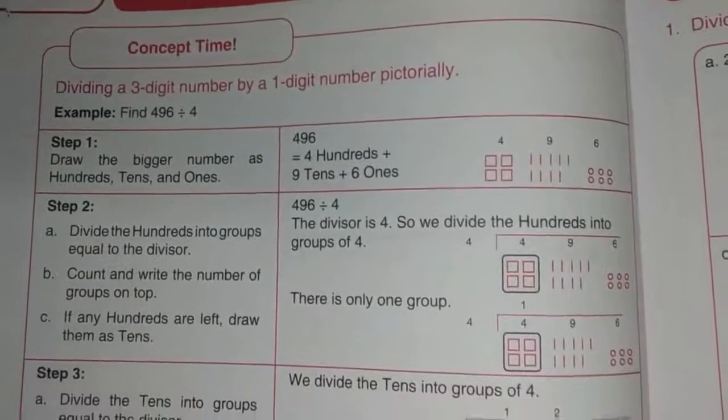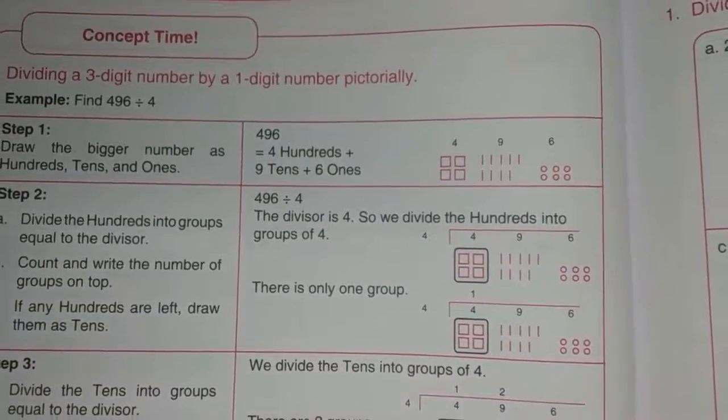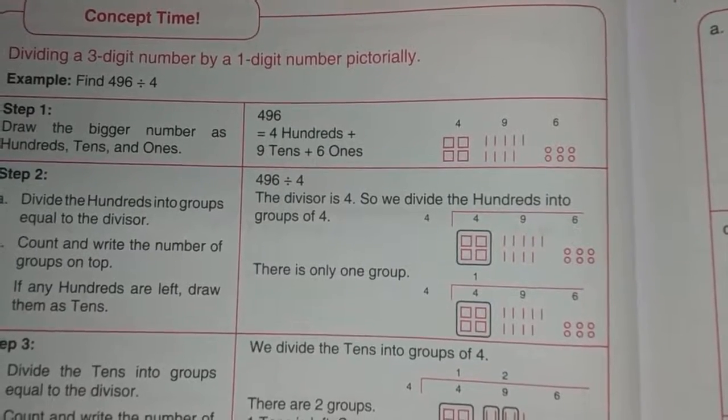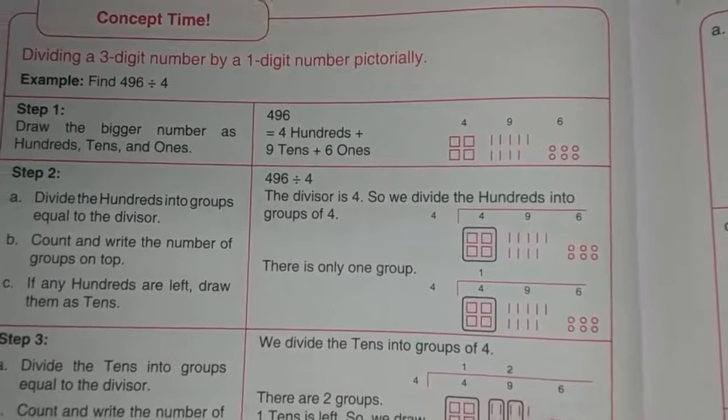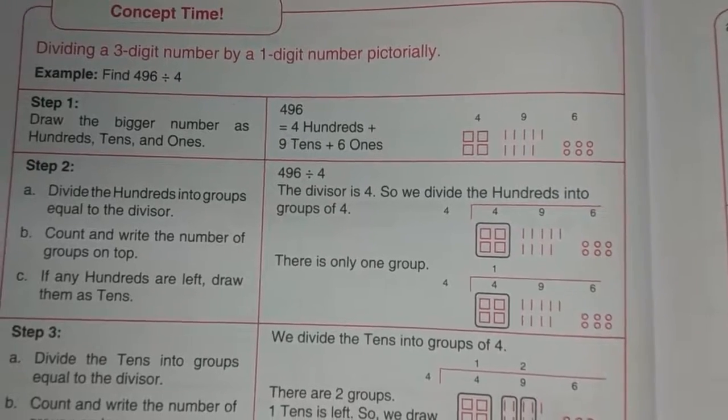In 2-digit numbers, we learned how to divide by drawing. Now we will start dividing a 3-digit number by a 1-digit number pictorially. Find 496 divided by 4.